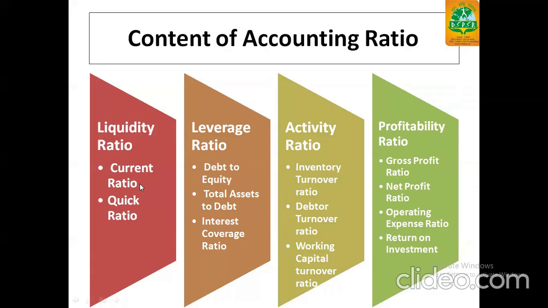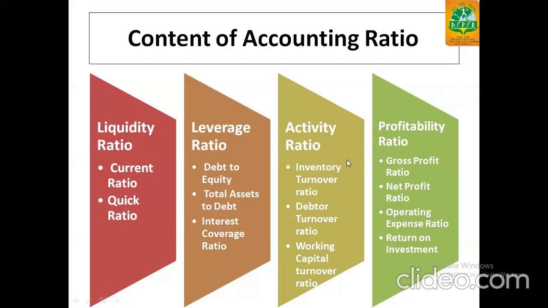First is liquidity ratio, where there are 2 types: current ratio and asset ratio, or quick ratio. Second is leverage ratio, further bifurcated into 3 parts: debt to equity, total assets to debt, and interest coverage ratio.